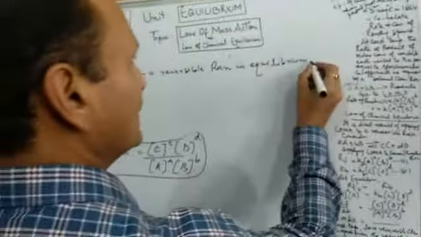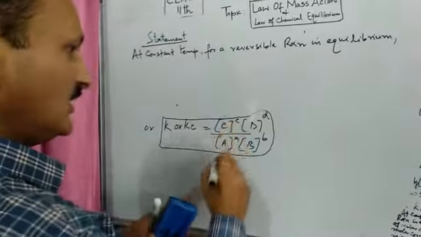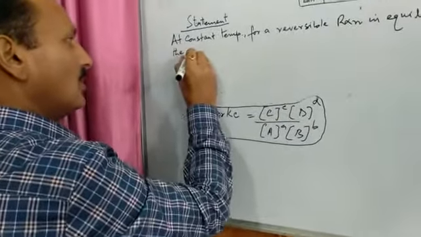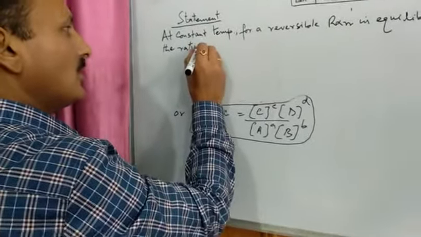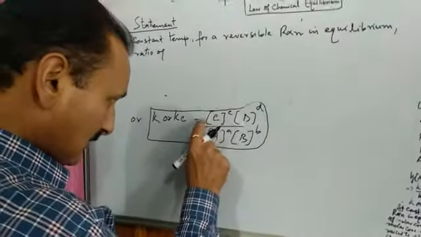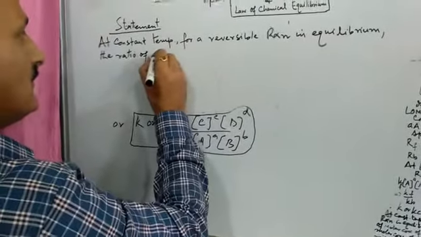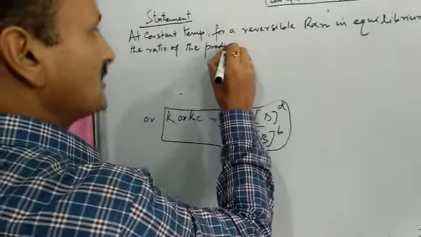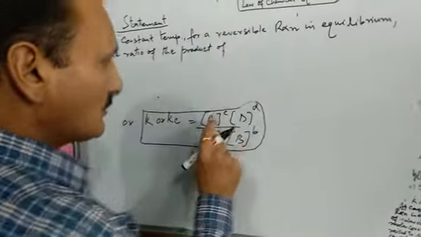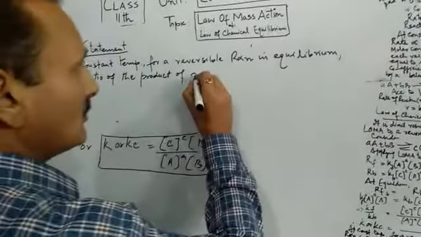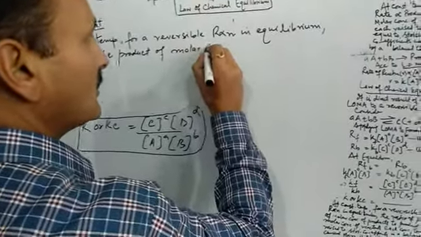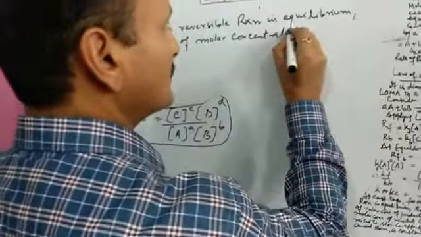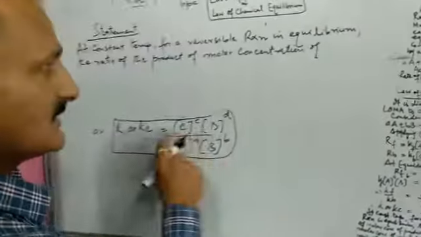Under these conditions, the ratio of what? Ratio of the product. Product means multiplication. Product of what? Molar concentration of what? These are products, C and D.